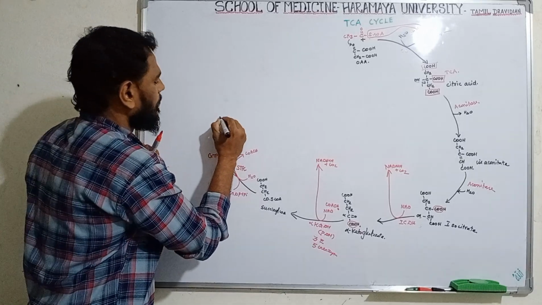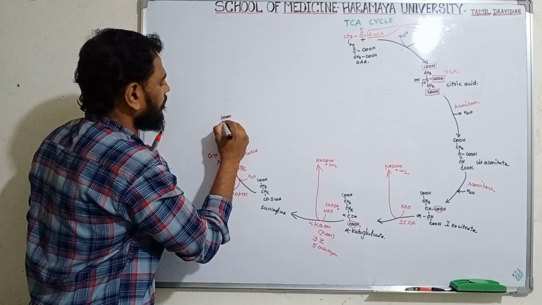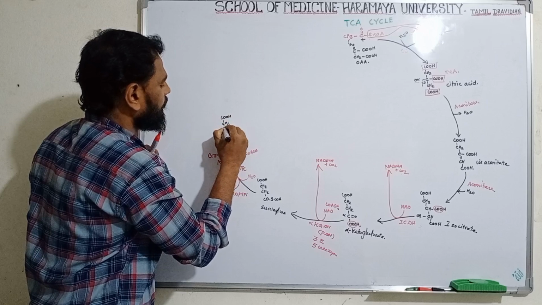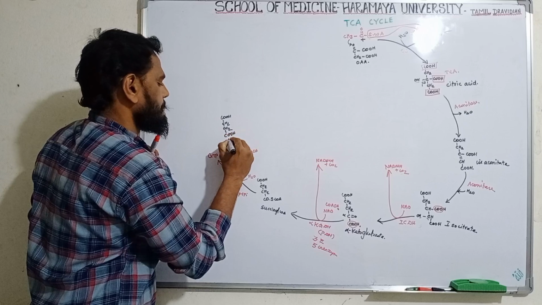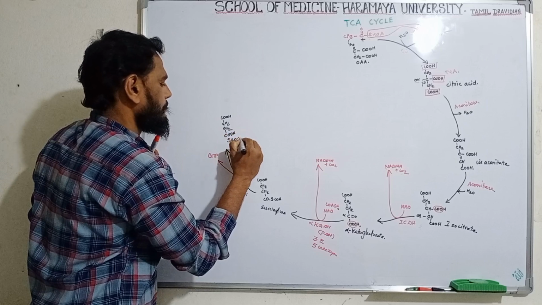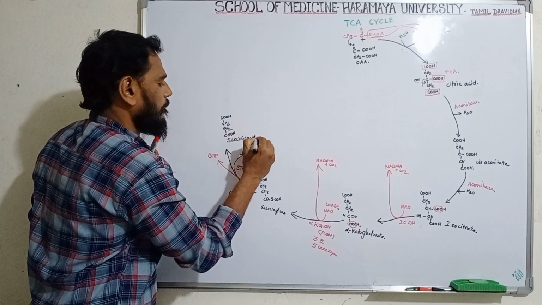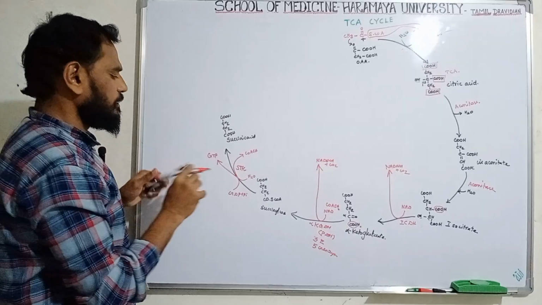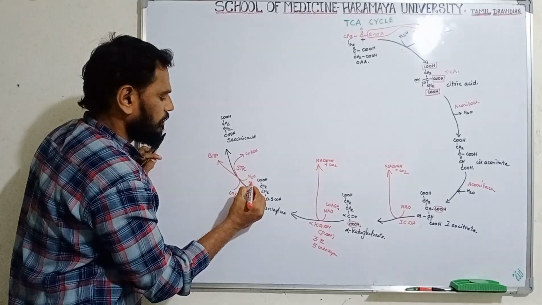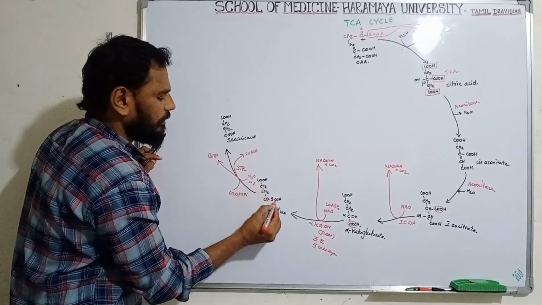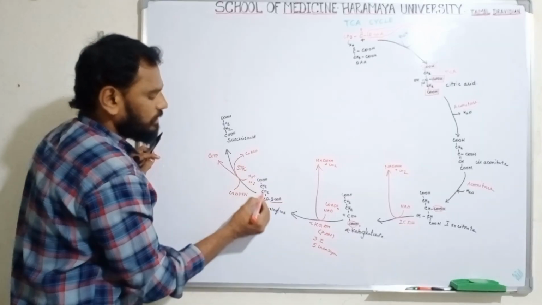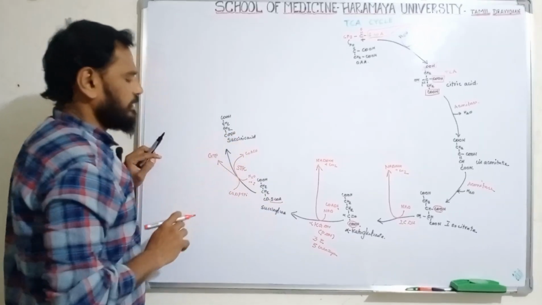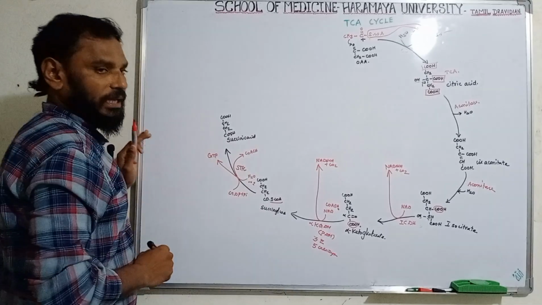Then it forms succinic acid. You know what water molecule means? OH, H. One hydrogen atom attaches to the S-CoA. This is the CoA-SH. The remaining OH attaches to the CO to form COOH. This is called succinic acid.